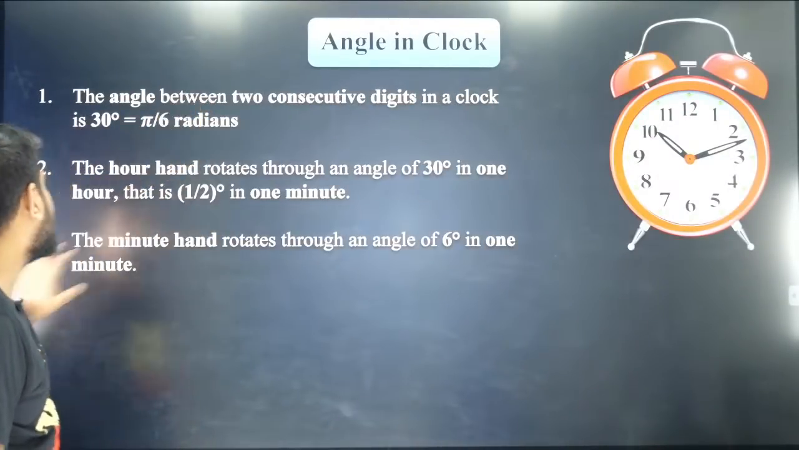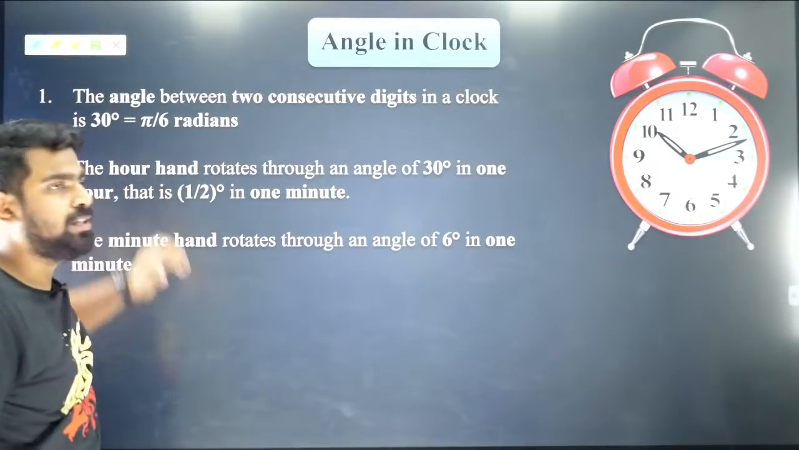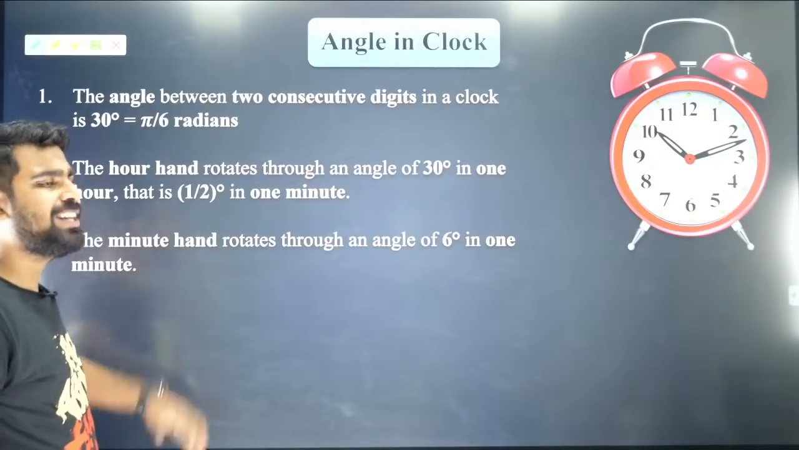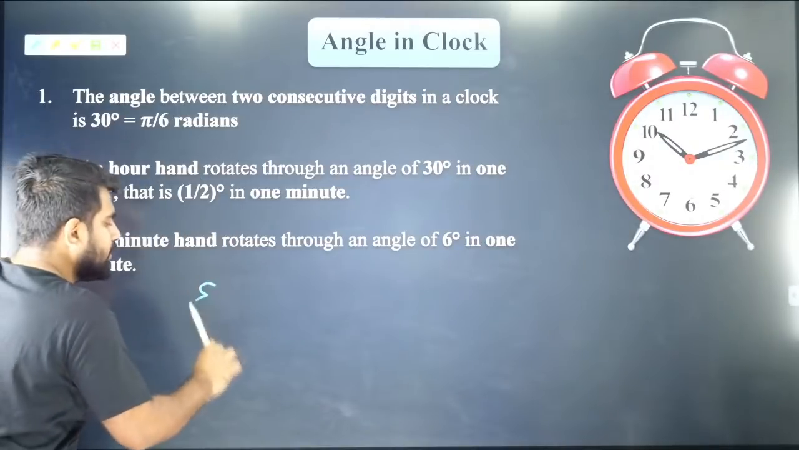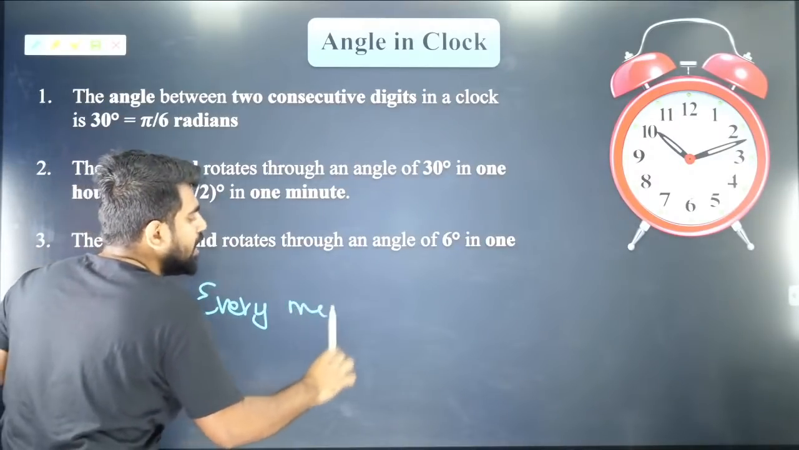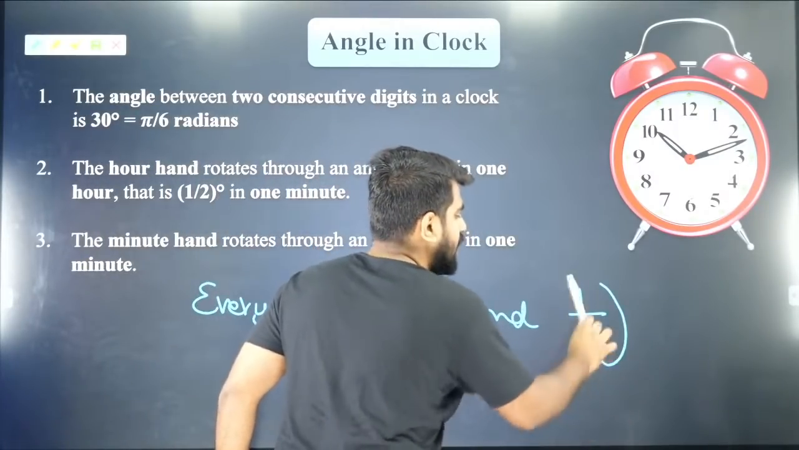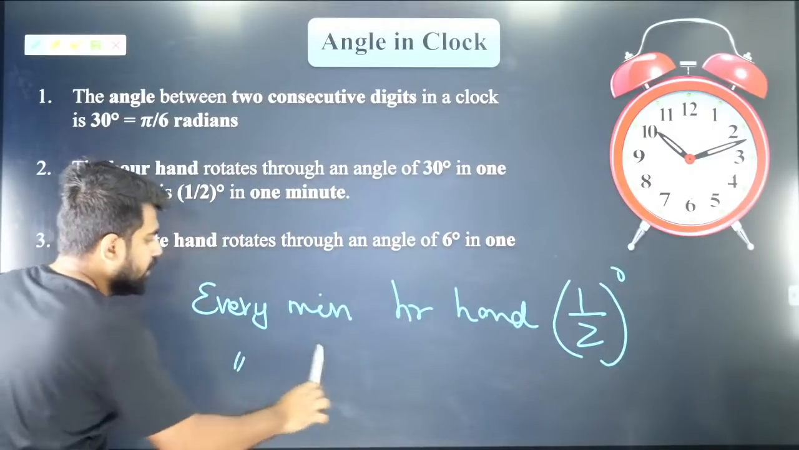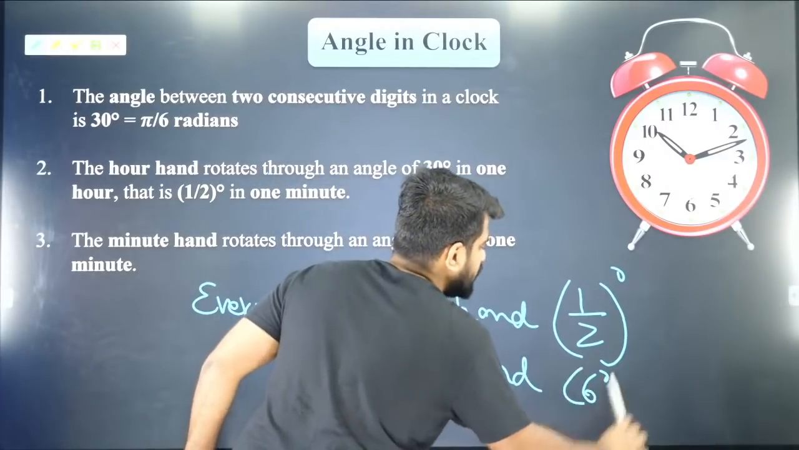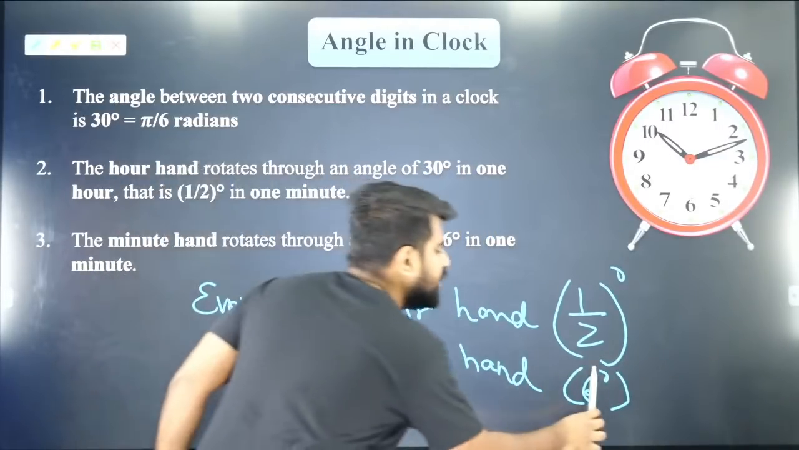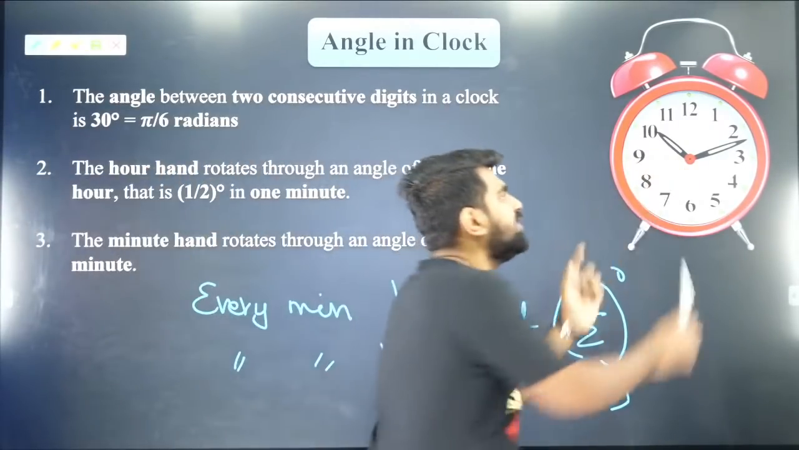The next one is angle in a clock. This is again a very important set of questions which do come in your KVPY, so you need to be ready for it. I will teach you how to handle it. Every minute, your hour hand moves by half a degree. And every minute, your minute hand moves by 6 degrees. These are the two pieces of information you need to remember to get the angle between the minute hand and the hour hand.